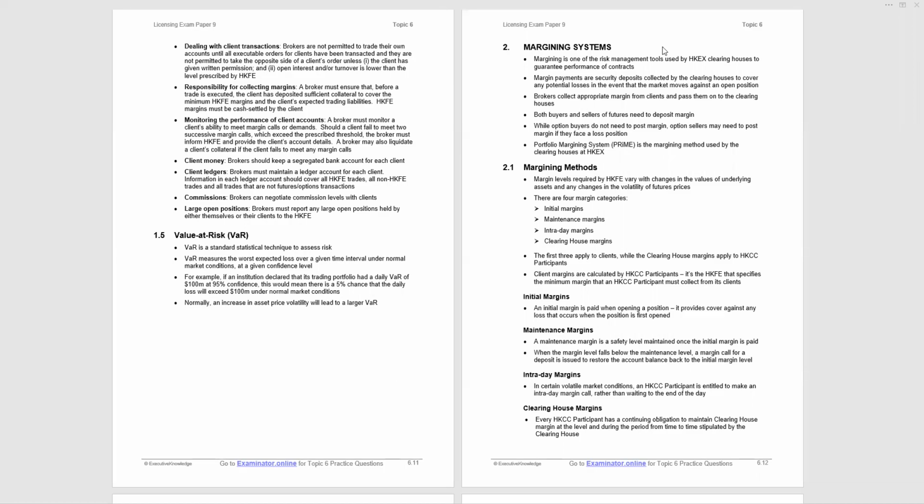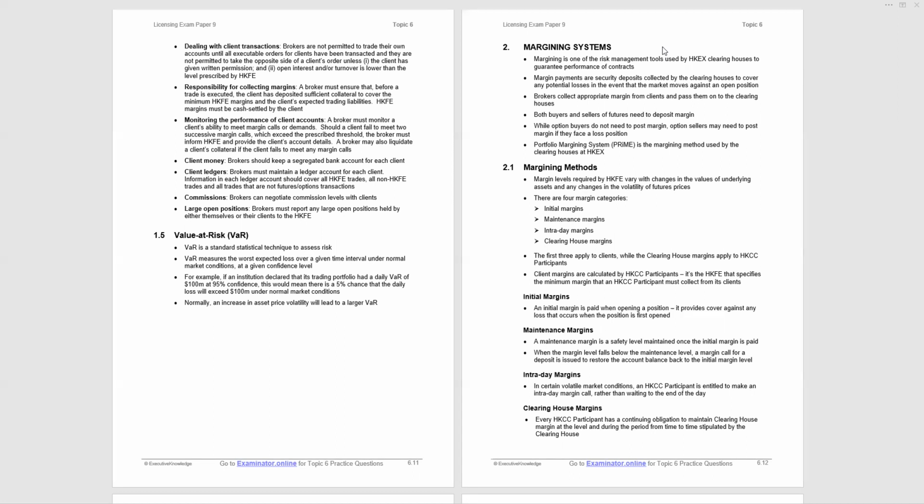Continuing topic 6 of paper 9, we're now going to consider value at risk, VAR, in section 1.5 of page 6.11. Now, value at risk is a standard statistical technique to assess risk. A little bit more detail, it measures worst expected loss over a given time interval under normal market conditions at a given confidence level. So let's look at an example.